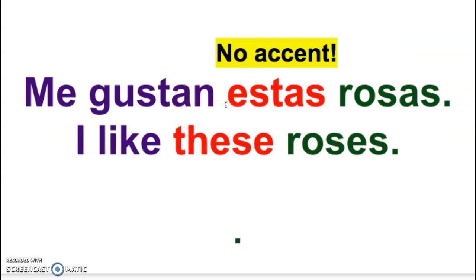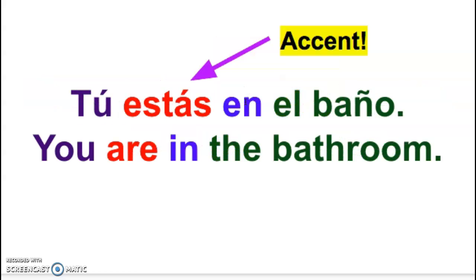Here's another one. Me gustan estas rosas. I like these roses. Okay, so estas means these. And again, I'm using that first syllable. I'm saying it a little stronger. Estas rosas. But here, if I say tú estás en el baño, now I'm saying it a little differently. The AS gets more of a punch, and it means you are in the bathroom. Okay, so that's why the words need an accent, because it really does make a difference in how I pronounce it and in what it means in a sentence.